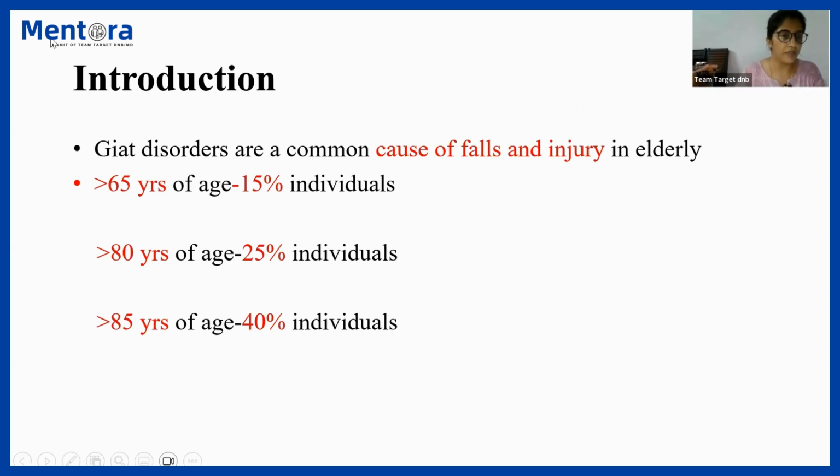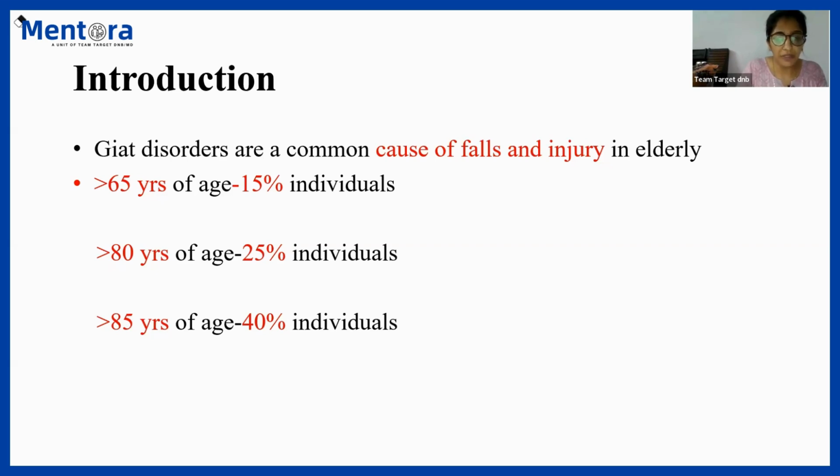At more than 80 years of age, almost 25% of individuals will have a gait disorder. And more than 85 years of age, about 40% of individuals will have a gait disorder. So clearly it's an age-related process as well. As the person ages, the gait disorders start to set in.